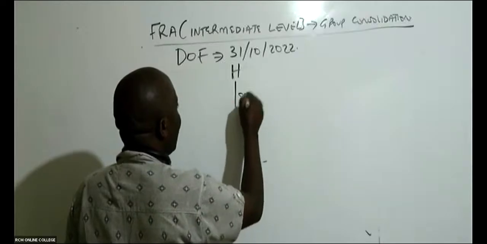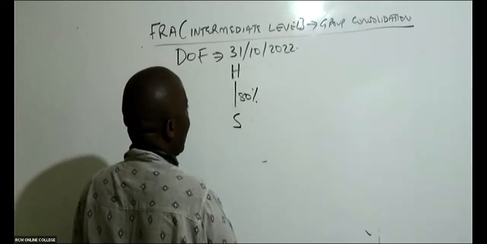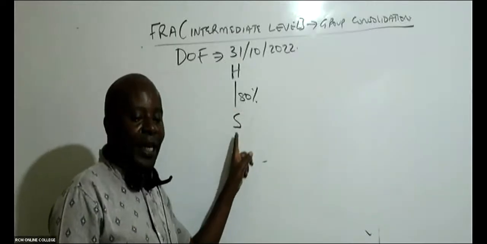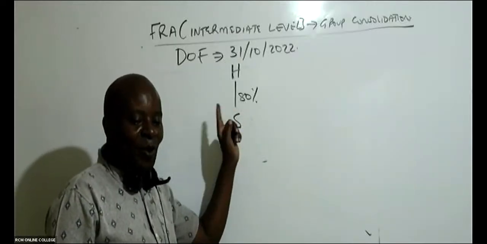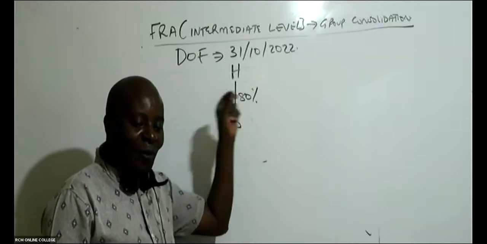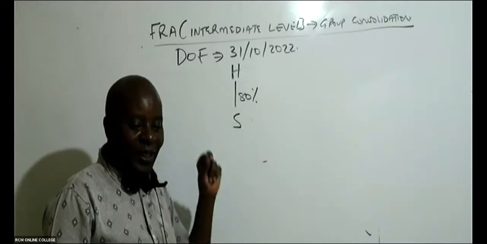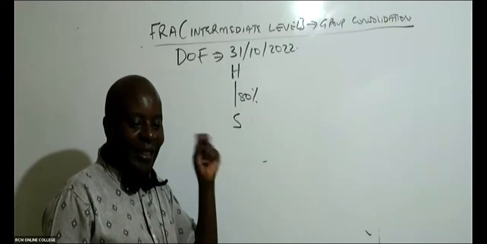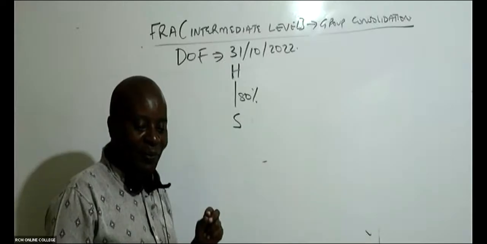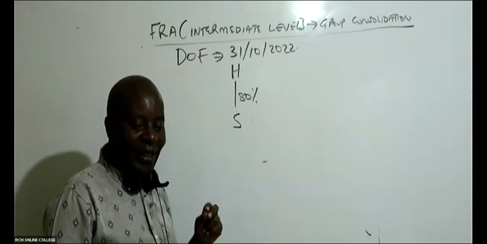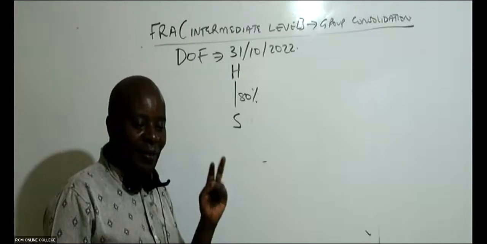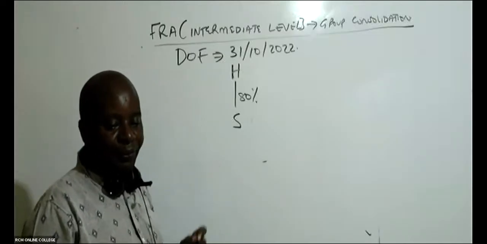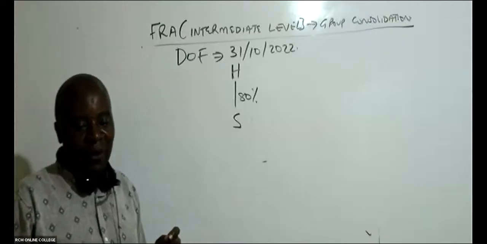So let me ask you a question. 80% is so huge. Who is S to the group? Who is S to H? Is it an associate? Is it a subsidiary? Is it a joint venture? Who is S to the group?